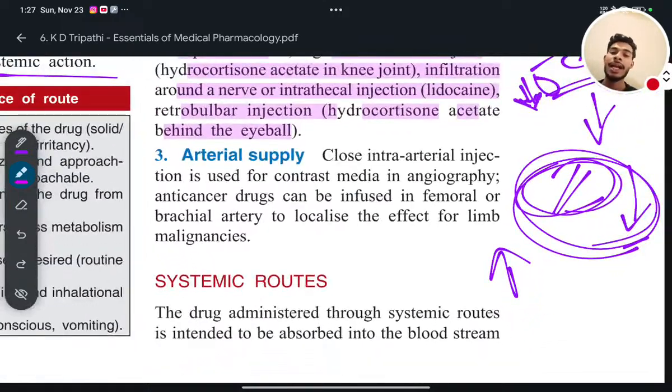Number 3 is arterial supply. So arterial supply means you will directly supply through the artery. So closed intra-arterial injection is used for the contrast media in angiography, and anti-cancer drugs can be infused in the femoral or brachial artery to localize the effect for limb malignancies.